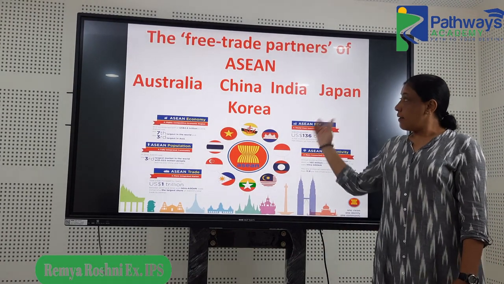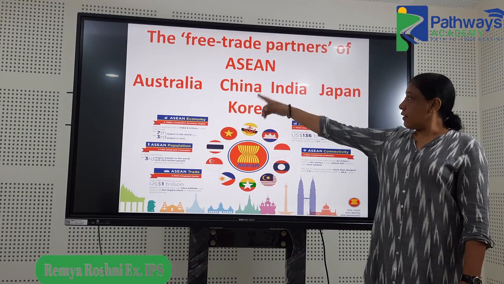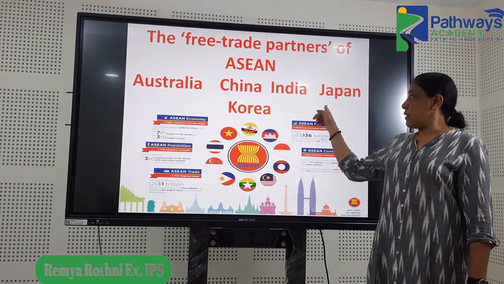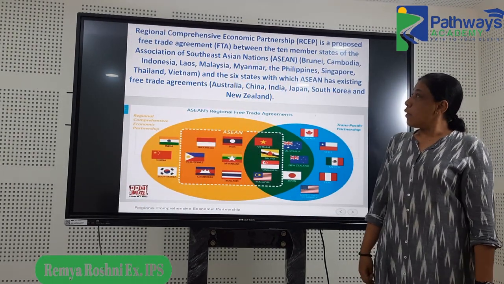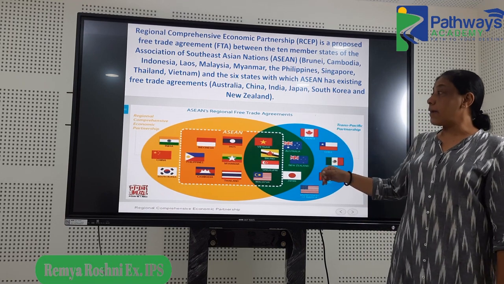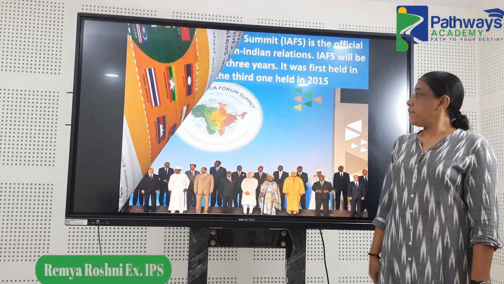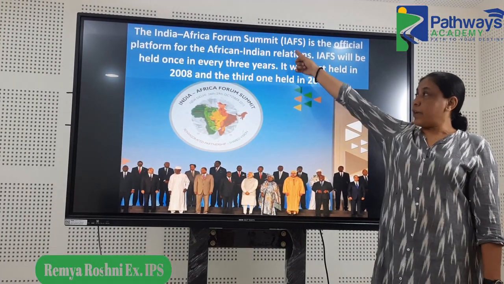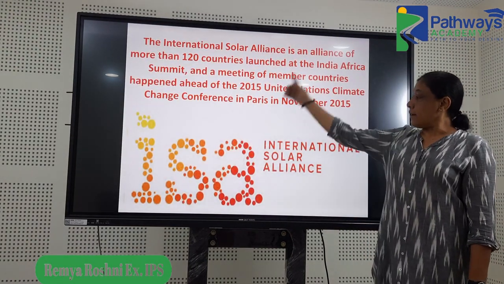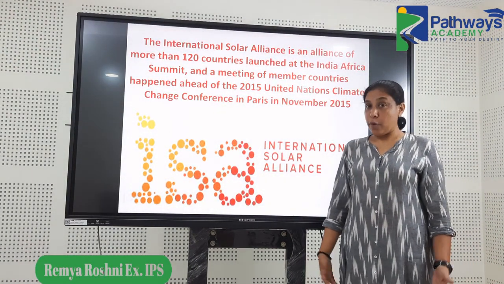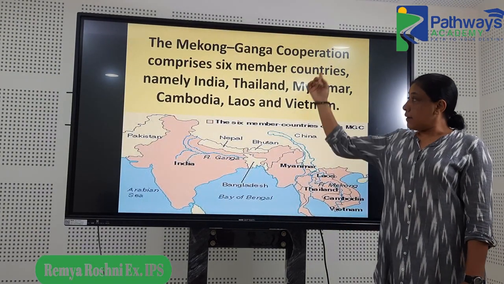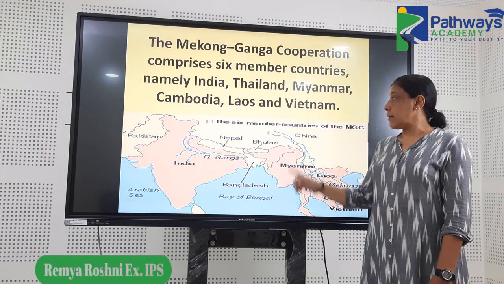Then the free trade partners of ASEAN, India is one of the partners, and which are the other countries? That was the question. So there is this question on the Regional Comprehensive Economic Partnership. Then the India-Africa Forum Summit. International Solar Alliance, in which India is a prominent member. Then the Mekong-Ganga Cooperation.